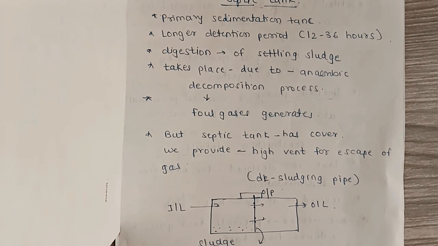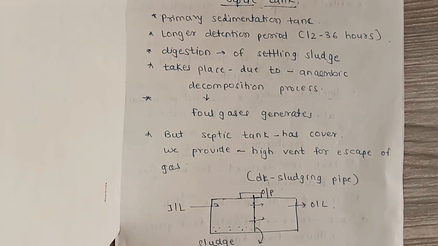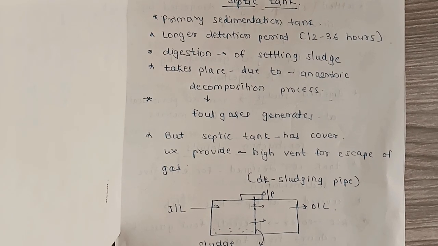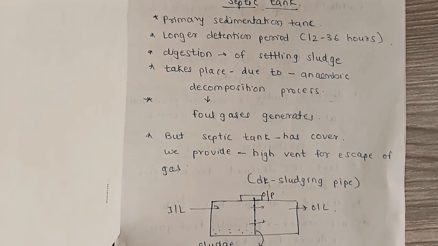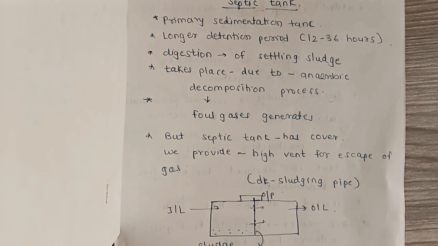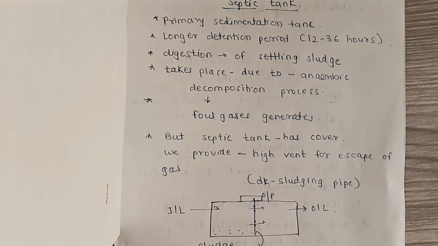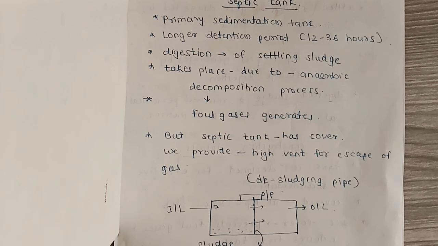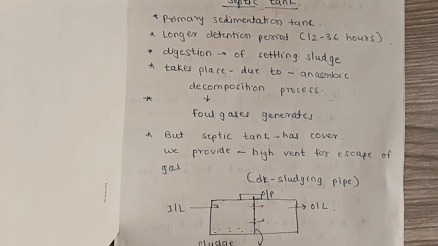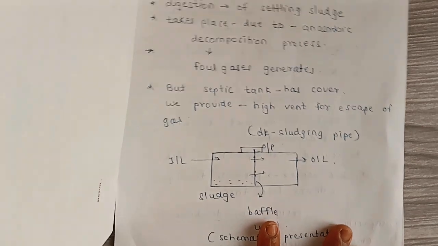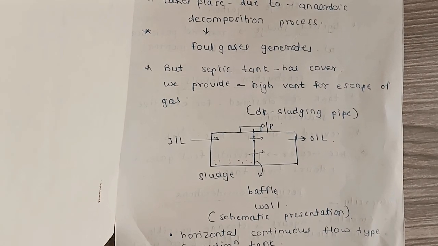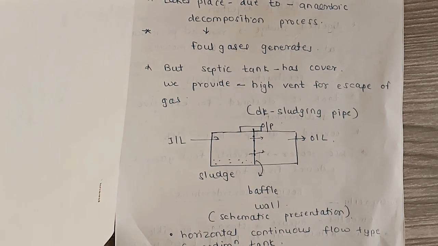Digestion or treatment of wastewater in a septic tank takes place due to settling of sludge. In this treatment unit, it is covered with an RCC lid. So, we know that a septic tank has a cover. Here anaerobic decomposition takes place. While anaerobic decomposition takes place, foul gases get generated. But as it is covered from the top, we have kept a high vent for escape of gases.